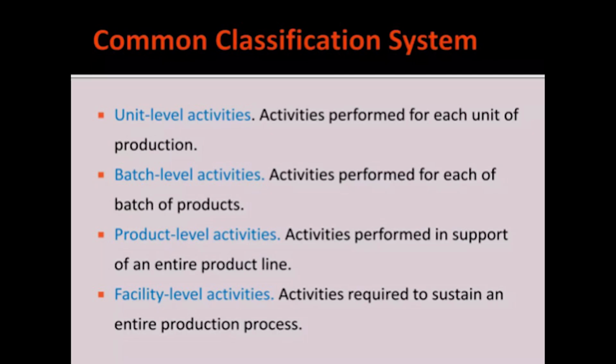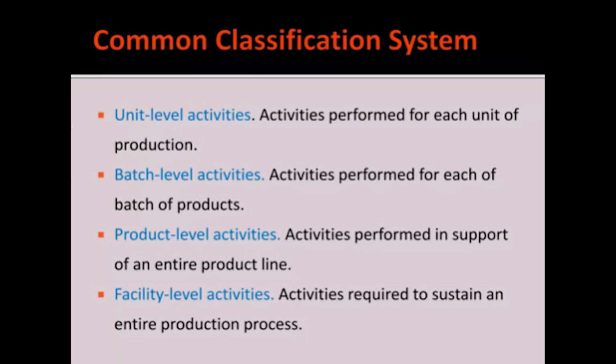So, the common classification system: unit level activities, that is activities performed for each unit of production; batch level activities, activities performed for each batch of production; and product level activities, activities performed in support of an entire product line. Like a car taken as an example. A car is a final product which we are utilizing, where it is an assembly of parts of different products which are the final products produced by different companies.